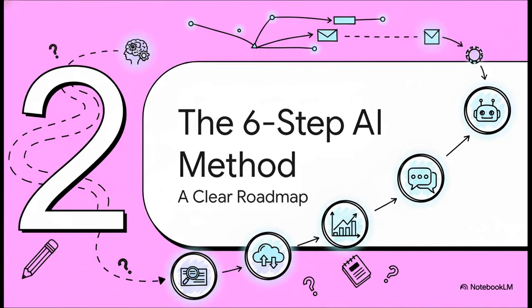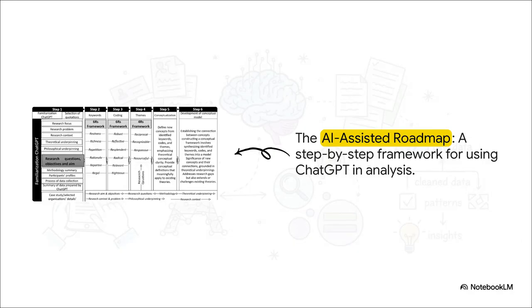So how does this actually work in practice? Well, the paper lays out a very clear 6-step method for integrating ChatGPT into this systematic process. Let's walk through the roadmap. So here it is, the whole roadmap. And notice something interesting. It doesn't just start with dumping in the raw data. The very first step is familiarizing the AI with your research context. From there, it flows logically, from identifying keywords to creating codes, building themes, and finally, developing a conceptual model.